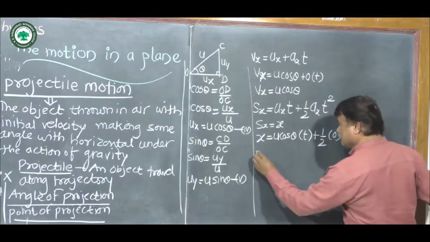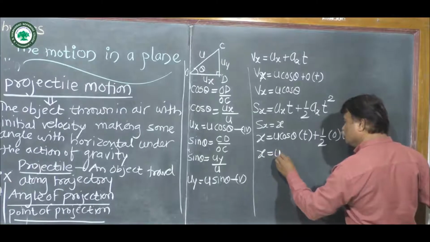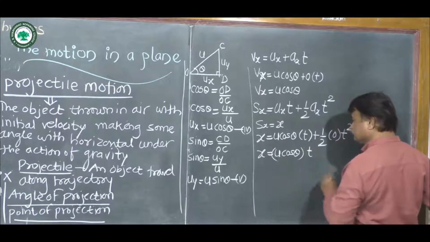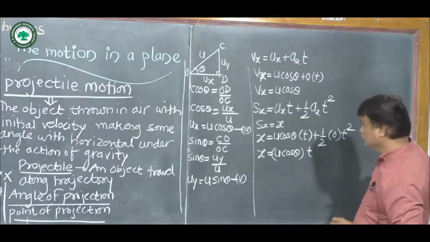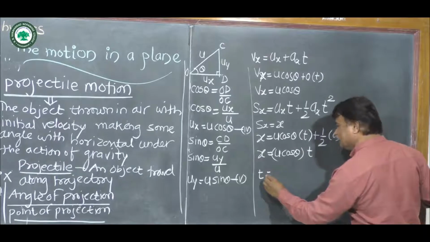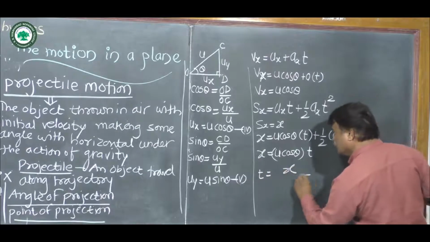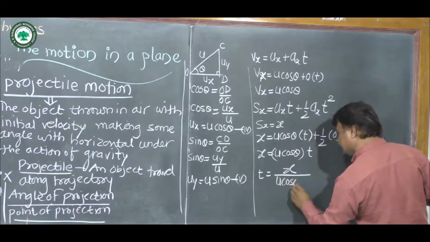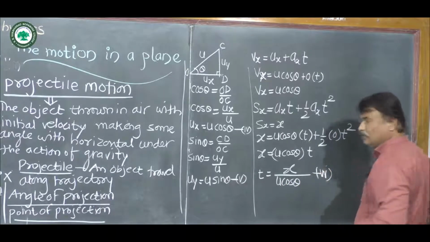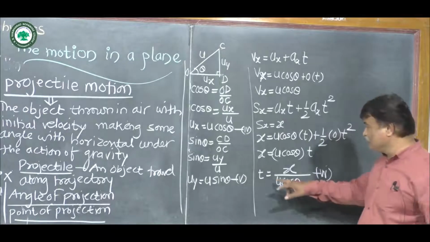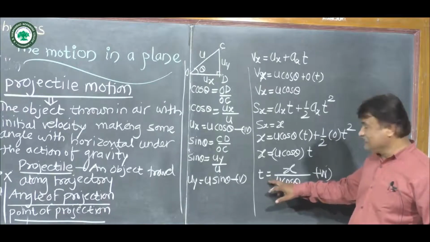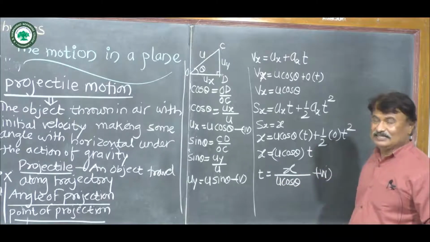So we get x is equal to U cos theta into t. Then rearranging this term, we get small t is equal to x upon U cos theta. This is equation 6. Now this equation 6 gives us time t, small t, which is equal to x upon U cos theta.